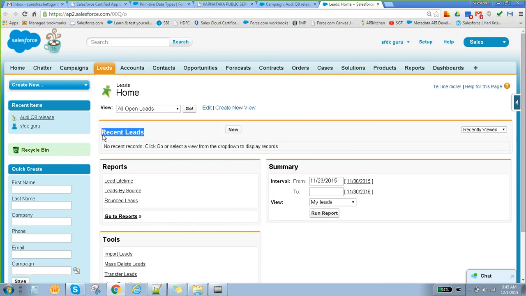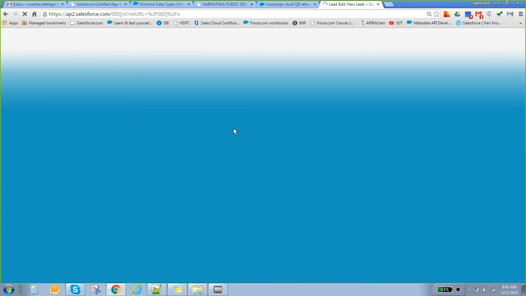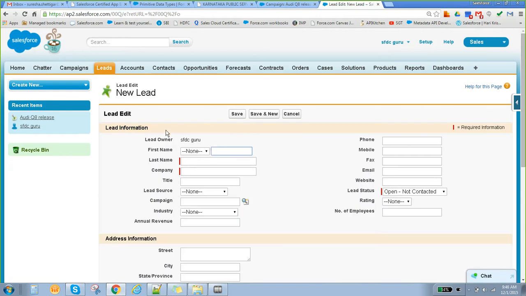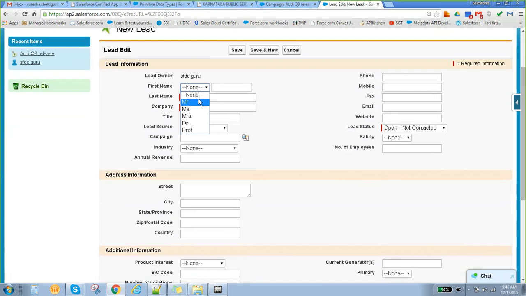In the same way that you created a campaign, you create a lead. Click on the new button. Enter your name, so Biju. Last name is GA. Company name, let's put IBM. Title, so Q8.